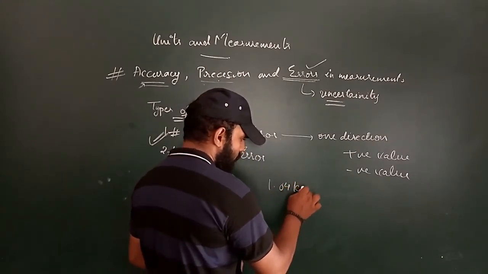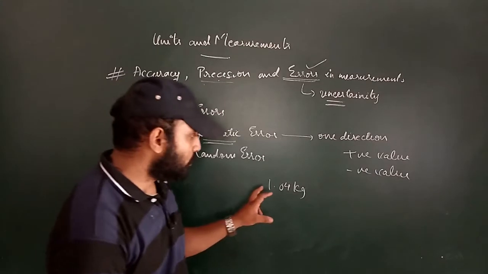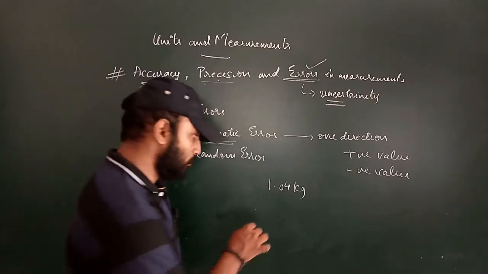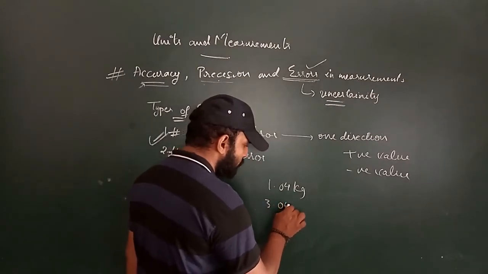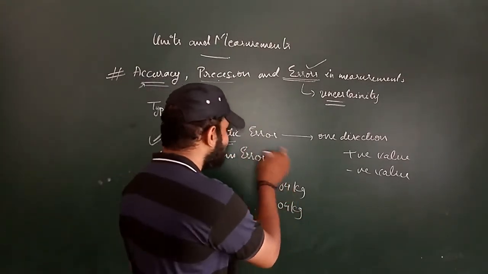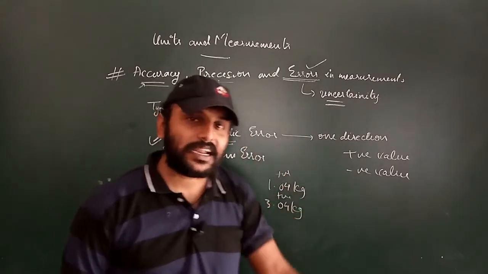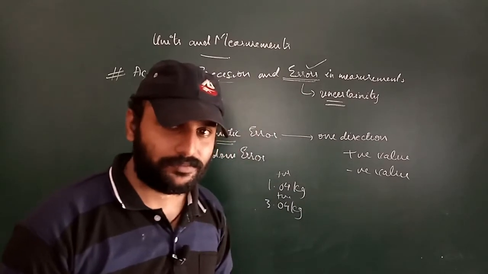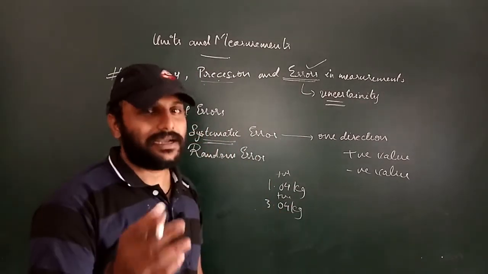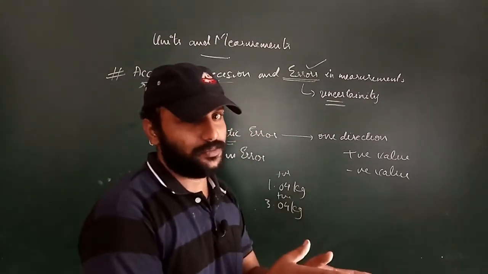If the digital meter is showing 1.04 kg instead of 1 kg, you have observed the actual as 1.04. Now think that you have placed 3 kg of the object. Again it is showing 3.04 kg. It is showing one positive error continuously, in one direction. Such a type of error is called systematic error. In a particular direction, the error is observed.